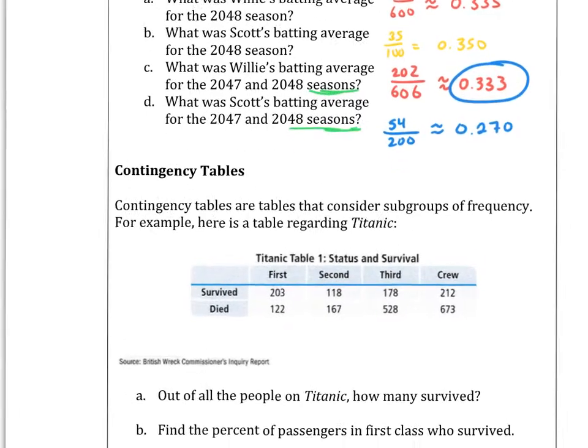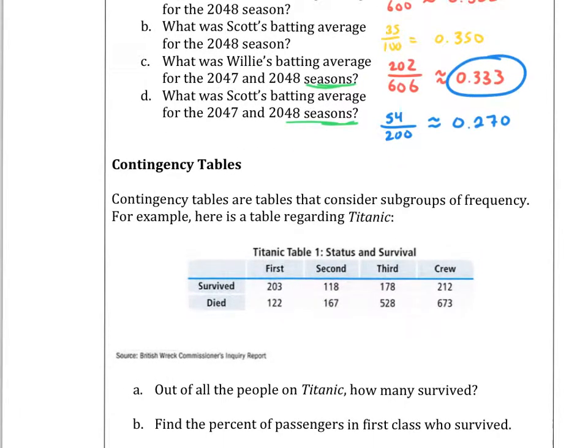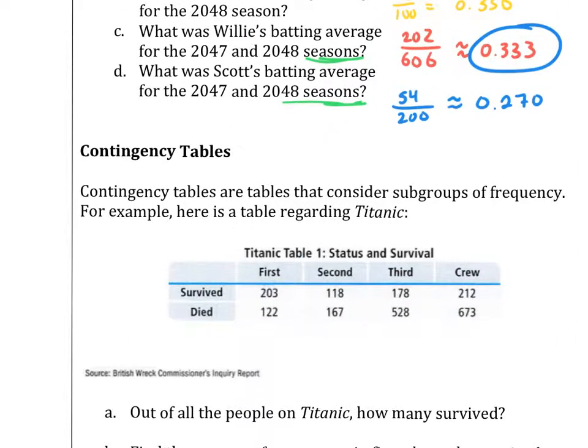So this brings us to contingency tables, and we're going to be looking at subcategories and not just overall. So a contingency table is any table that considers subgroups of frequency. So the key thing is subgroups. So it's not just the total number of people who died from XYZ, but it's about age groups or gender or whatever else. So for example here, here's a table regarding Titanic.